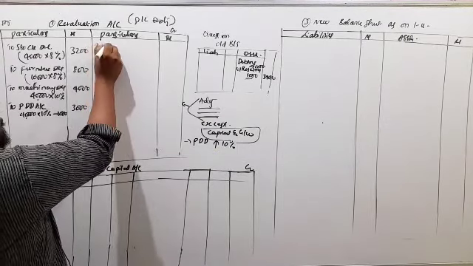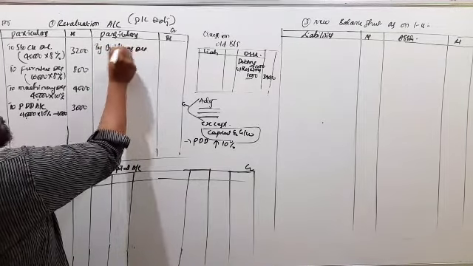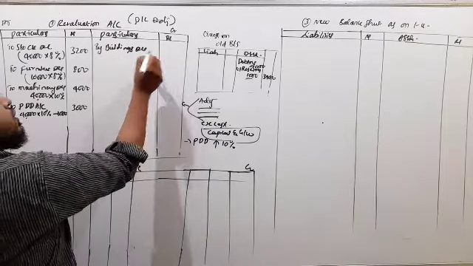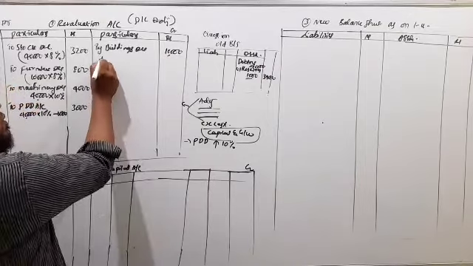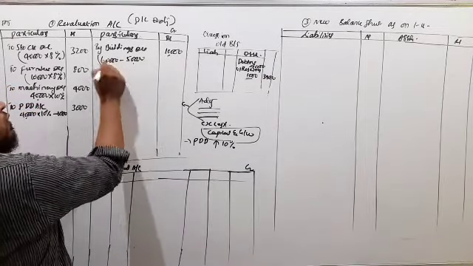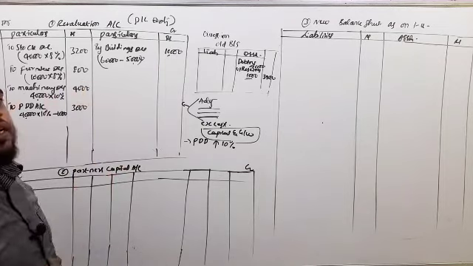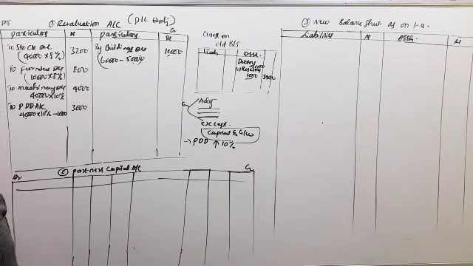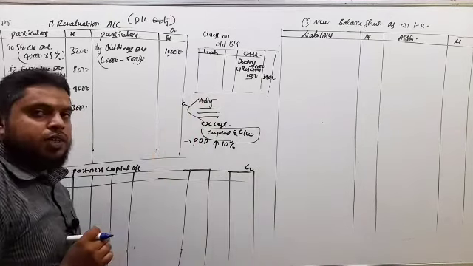So in the buildings account, how much appreciation here? 10,000. New value 60,000, old value 50,000. If you revalue, the difference amount should be entered under the revaluation account. So the adjustment value will be considered as the new value and the balance sheet value will be considered as the old value.